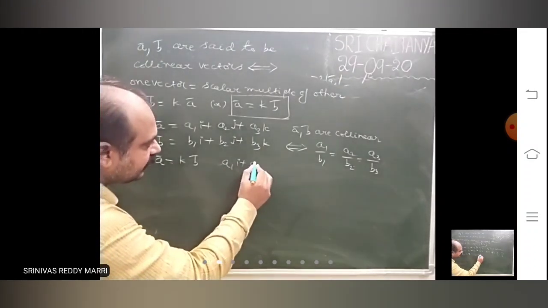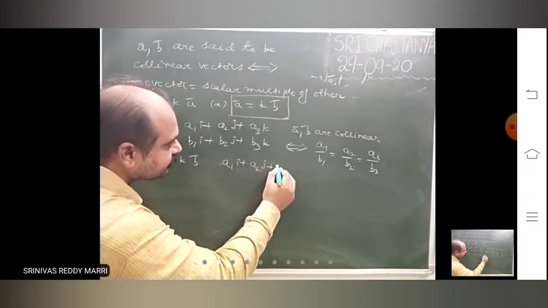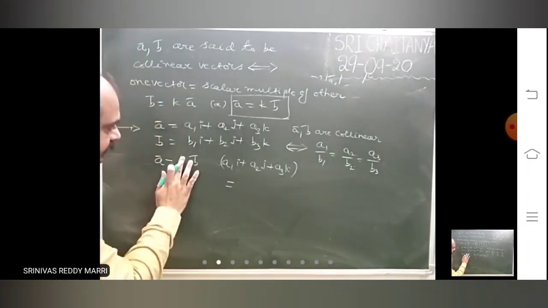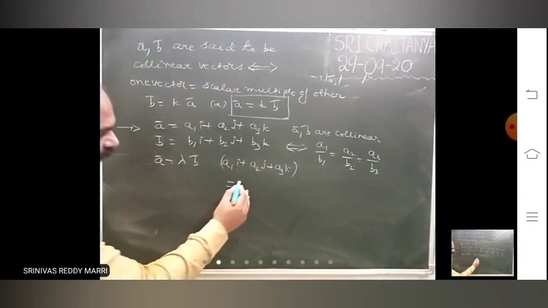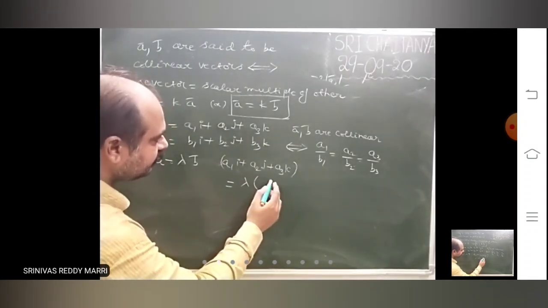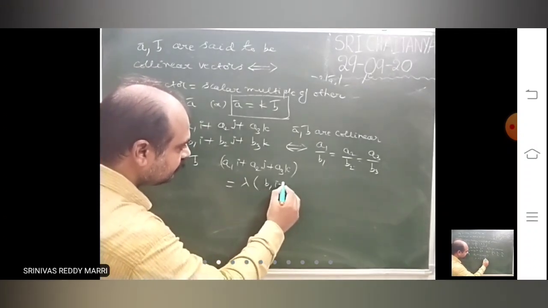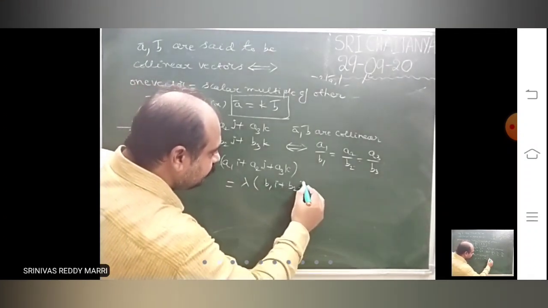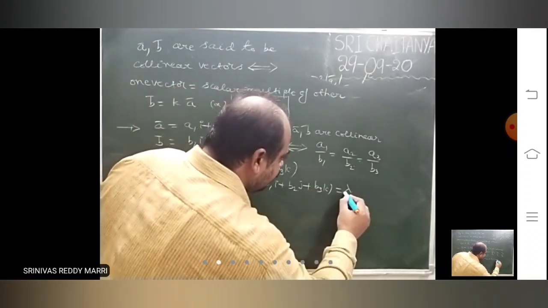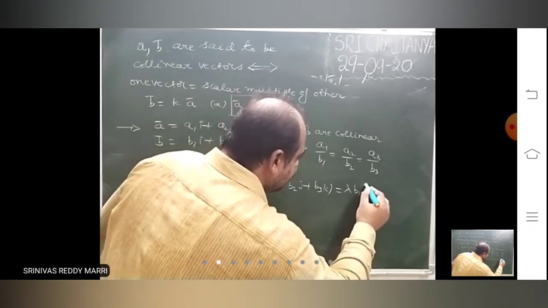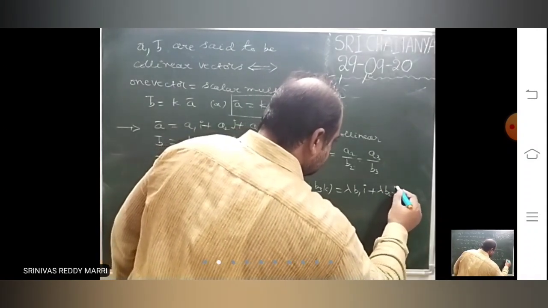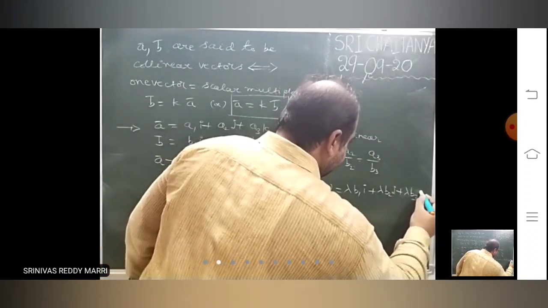That means A1i plus A2j plus A3k equals some constant, let us say lambda, into B1i plus B2j plus B3k. Multiply with lambda: lambda B1i plus lambda B2j plus lambda B3k.